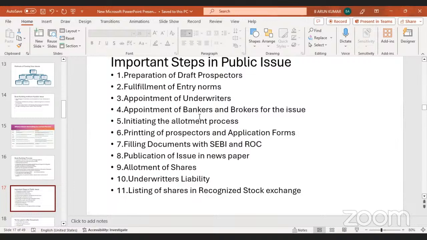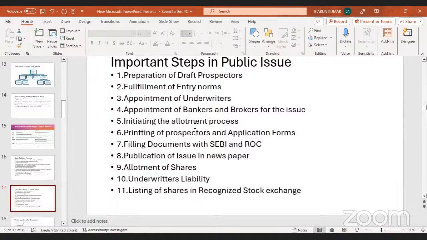Then they fulfill the entry norms. Then comes the appointment of underwriters. Underwriters are nothing but, initially, when they issue the IPO to the general public, the public may accept the issue or may not accept it. That would affect the particular organization, so they approach the underwriters. Underwriters are nothing but, if the shares are not subscribed up to the 100% mark, they will take up the shares.